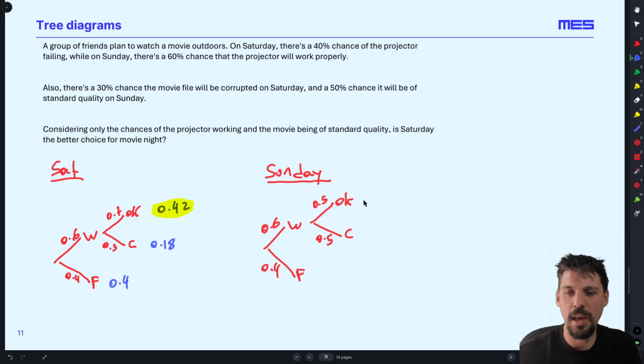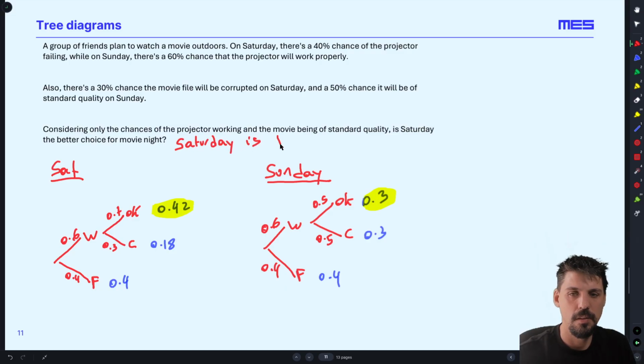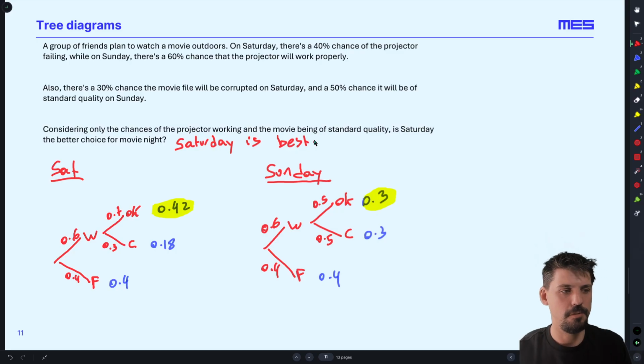So I can go have a look at all my probabilities here: 0.3, 0.3, 0.4. But importantly, the odds of me being able to watch the film properly on Sunday is 0.3. So which one should I choose? Saturday is best.